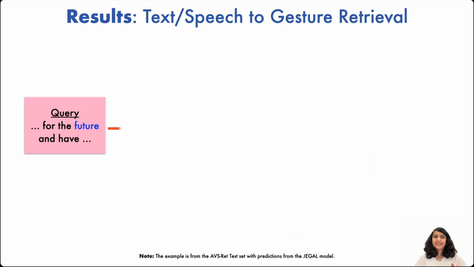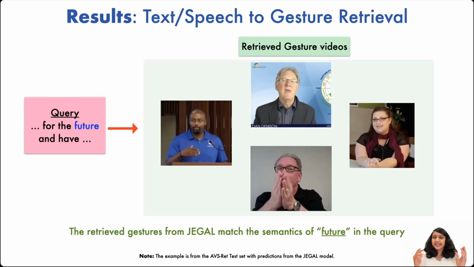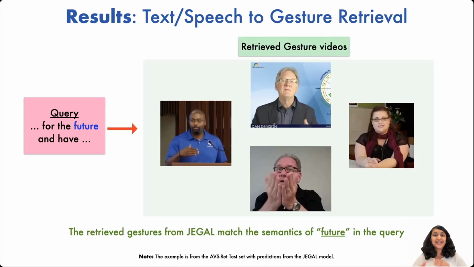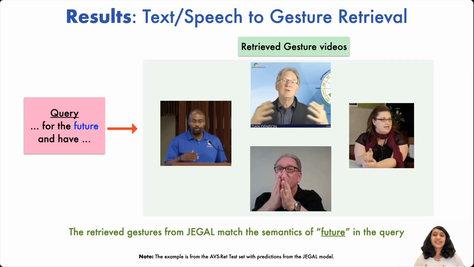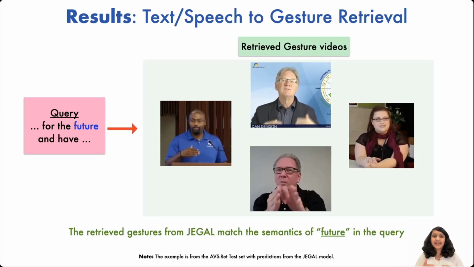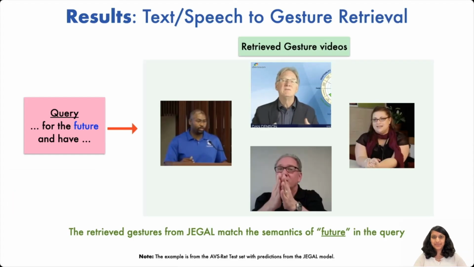The query here is content and future is the keyword to focus. And we can see that in the retrieved gesture videos, all of them match the semantics of future, which is like a forward pointing gesture.